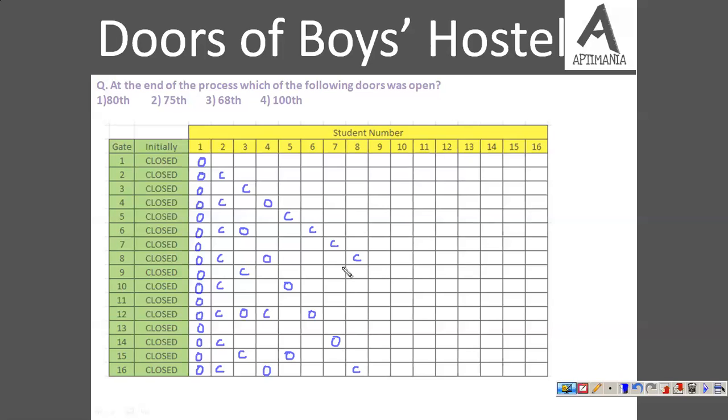The 9th student will operate from here onwards. The 9th, 10th, 11th, 12th, all these will operate on one door only. Fine, because they don't have any multiples available over there, right? So 9 was closed, he opened it. The 10th was open, it will be closed.